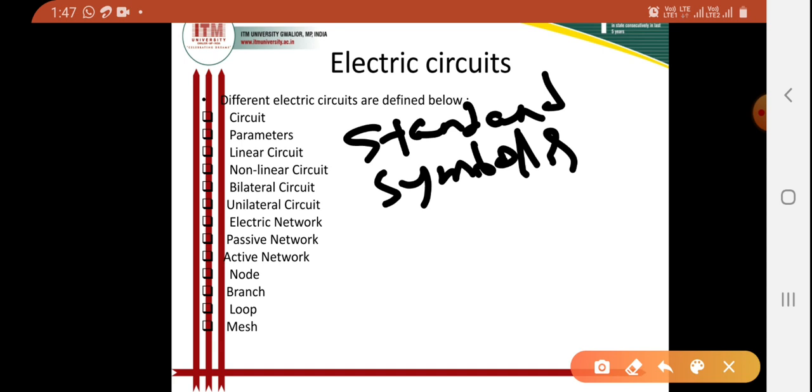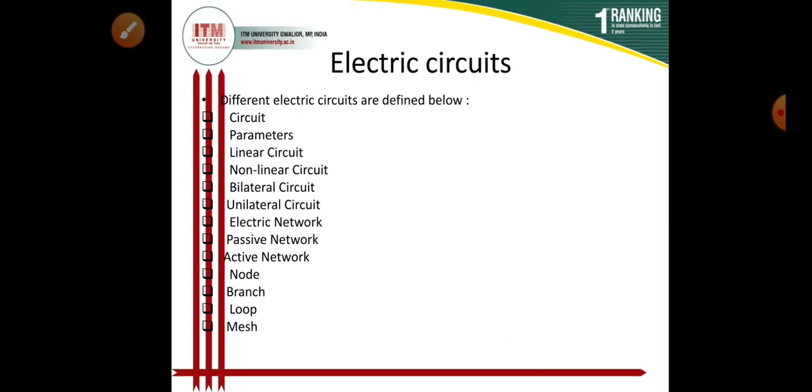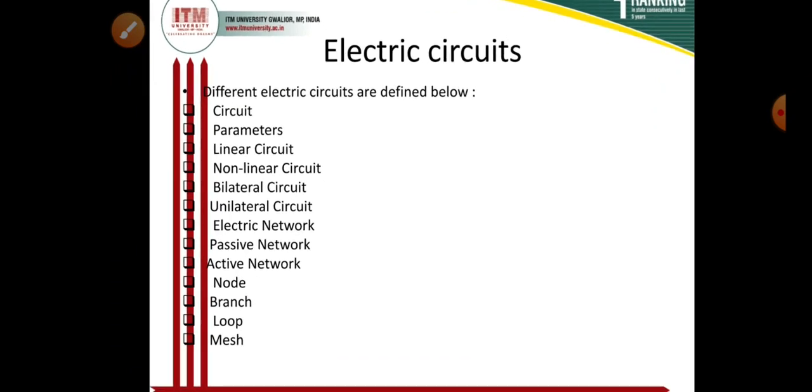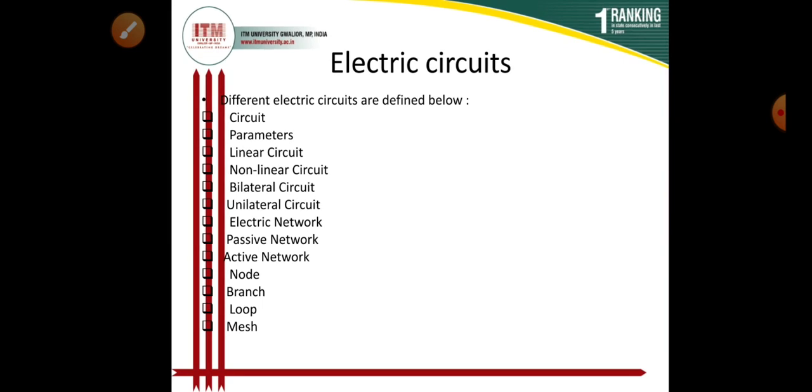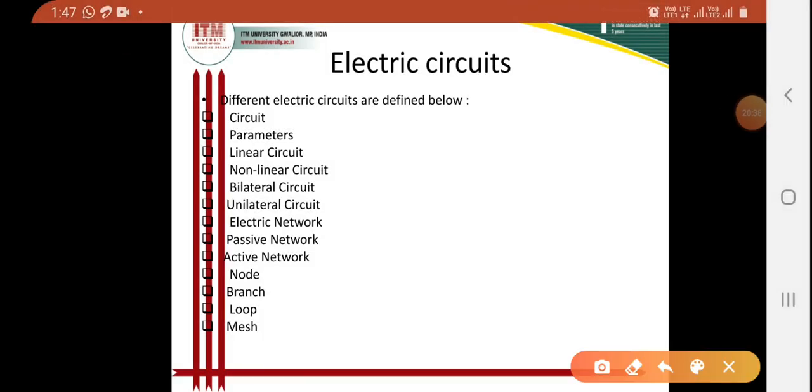Symbols in the circuit or network. So, the symbol for conductor is this.